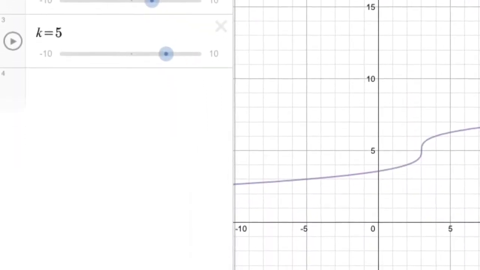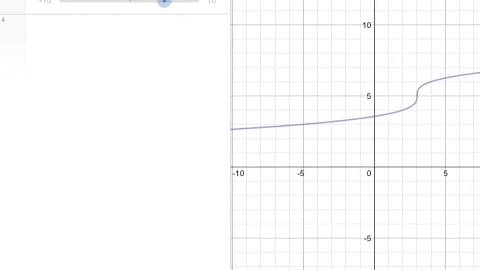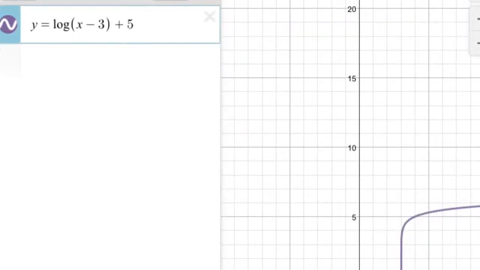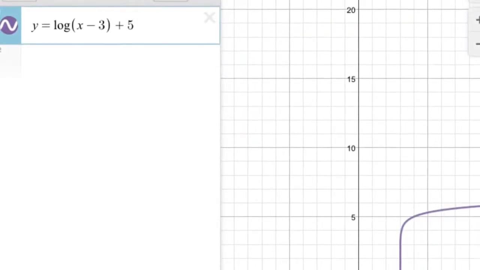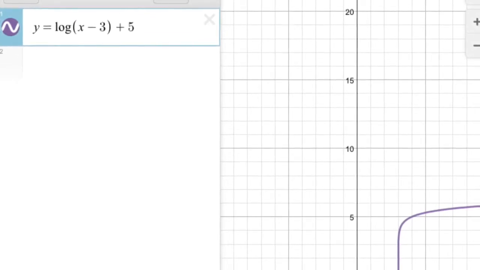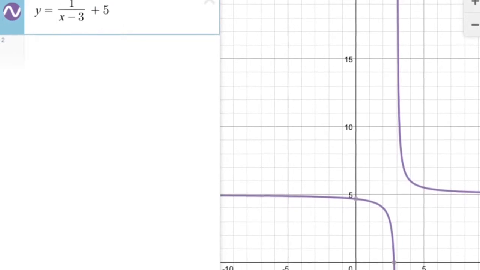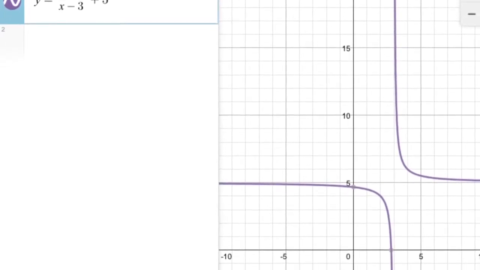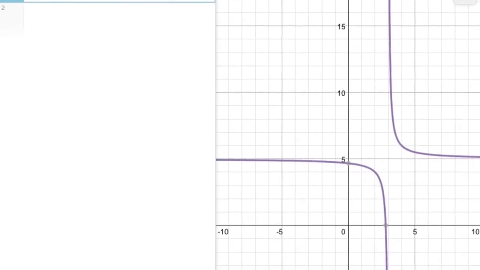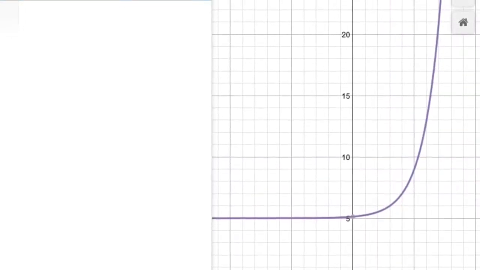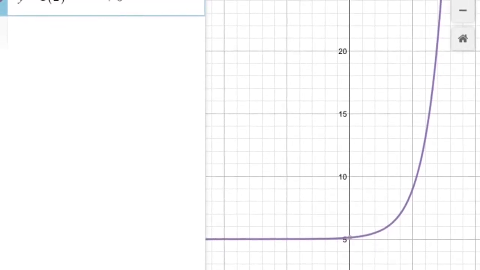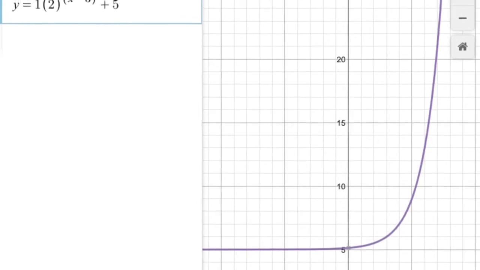Prince Cube Root graphed his new princedom as y equals the cube root of x minus 3, plus 5. Prince Logarithmic graphed his new princedom as y equals log of (x minus 3) plus 5. Prince Rational graphed his new princedom as y equals 1 over (x minus 3) plus 5. Prince Exponential graphed his new princedom as y equals 1 times 2 to the power of (x minus 3) plus 5.